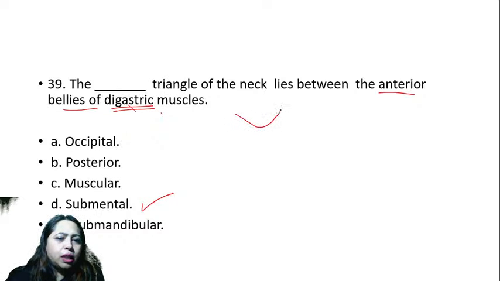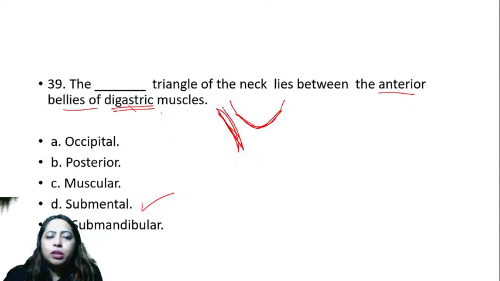No. If this is your neck, if this is your mandible, and this is your sternocleidomastoid muscle. Now, what is this triangle called? Here will be your hyoid bone. This is the submental.